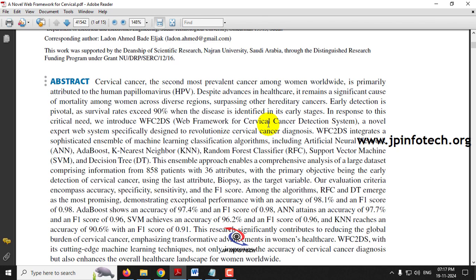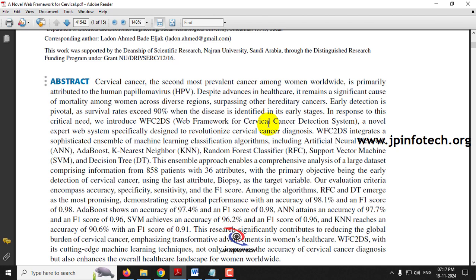According to the WHO, World Health Organization, cervical cancer is the fourth most common cancer among women all over the world, affecting approximately 6 lakh new cases annually and 3 lakh deaths annually.